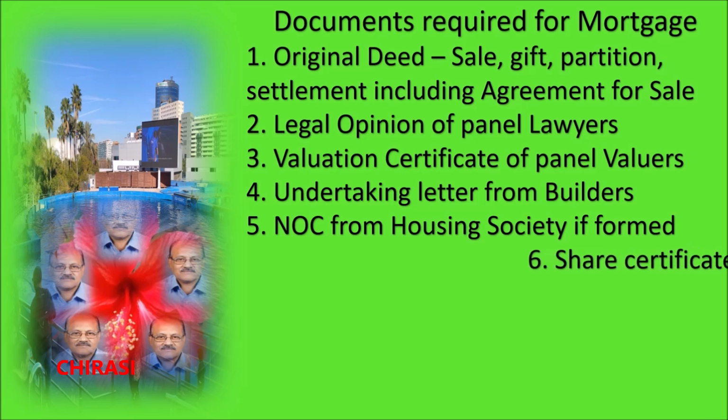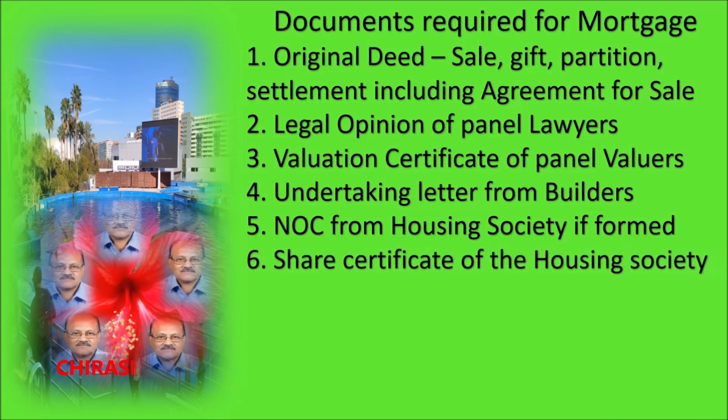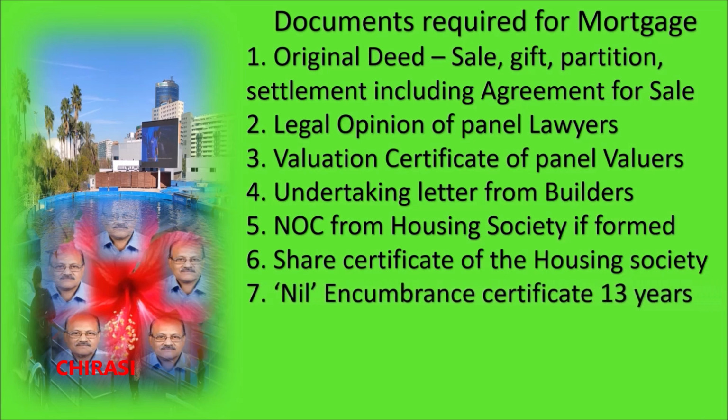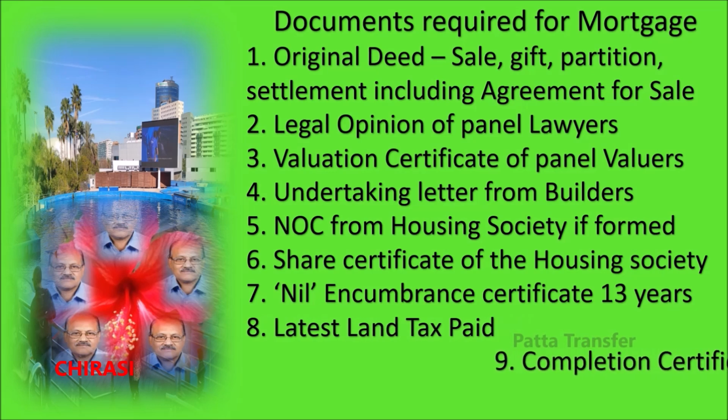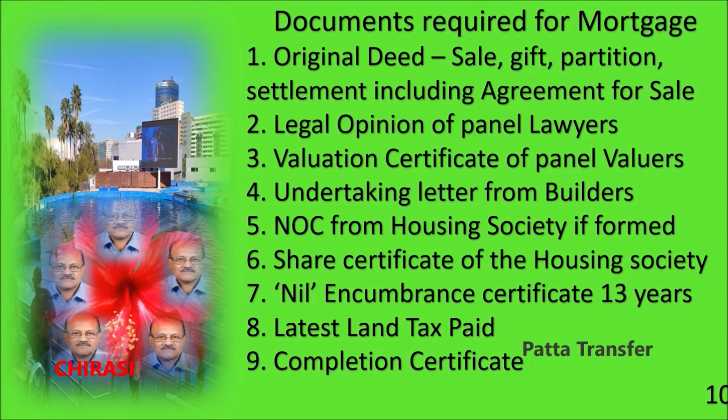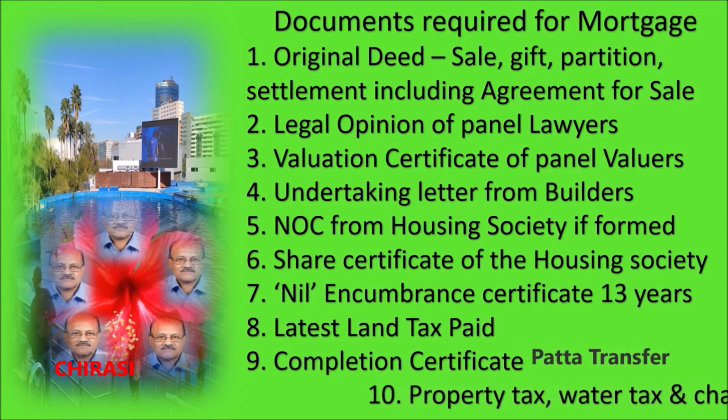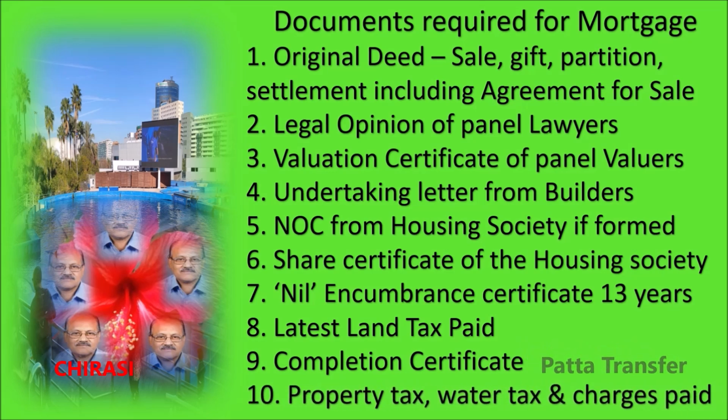Number six, share certificate of the housing society. Number seven, nil encumbrance certificate for 13 years, because the limitation period for an equitable mortgage is 12 years. We have to ensure that there is no encumbrance. The eighth one is the receipt for the land tax paid. Number nine, completion certificate. And number ten, property tax, water tax, and charges paid.